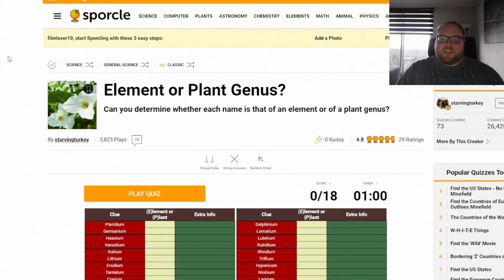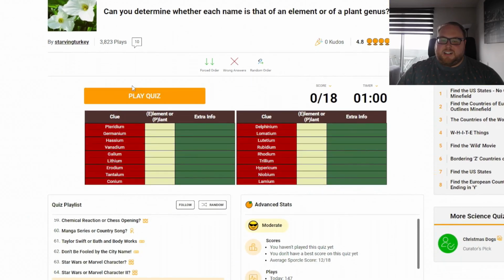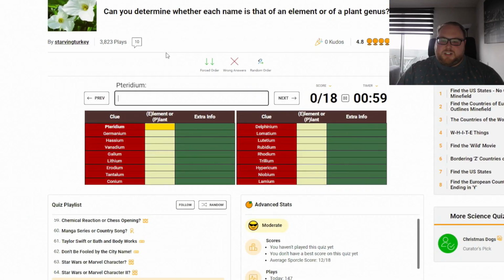All right then, so element or plant genus. Can you determine whether each name is that of an element or of a plant genus? Well, let's find out. Pteridinium, isn't that a plant? Correct. Germanium, that's an element. Okay, Hassium, element. Vanadium, plant? Nope. Gallium, that's an element. Nope. Lithium, that's an element.